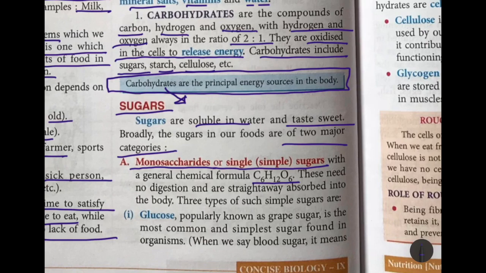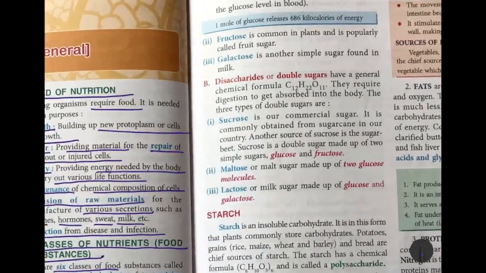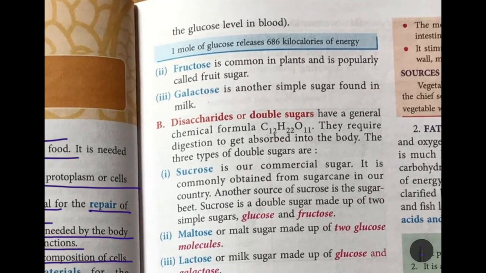These need no digestion and they are straight away absorbed into the body. It does not need to be digested. So there are three types of such simple sugars. One is glucose, popularly known as grape sugar. It is the most common and the simplest sugar found in organisms. When we say blood sugar, we mean the glucose level in blood.